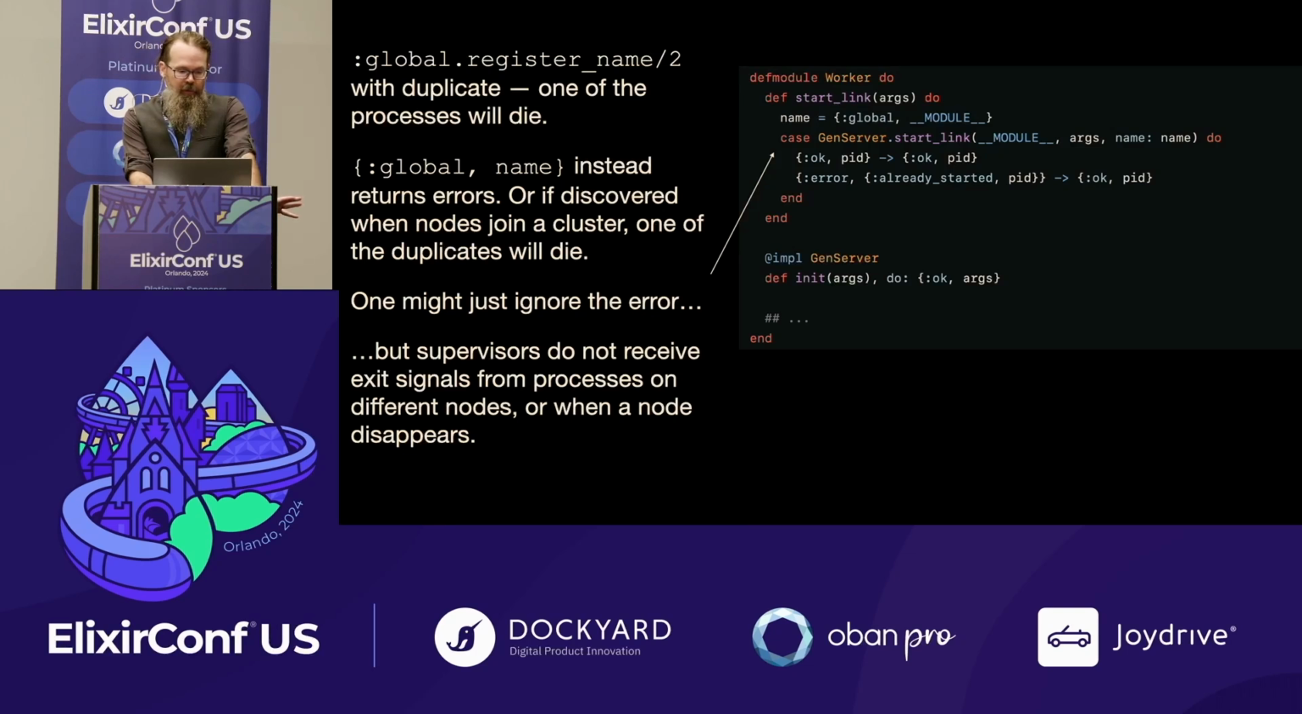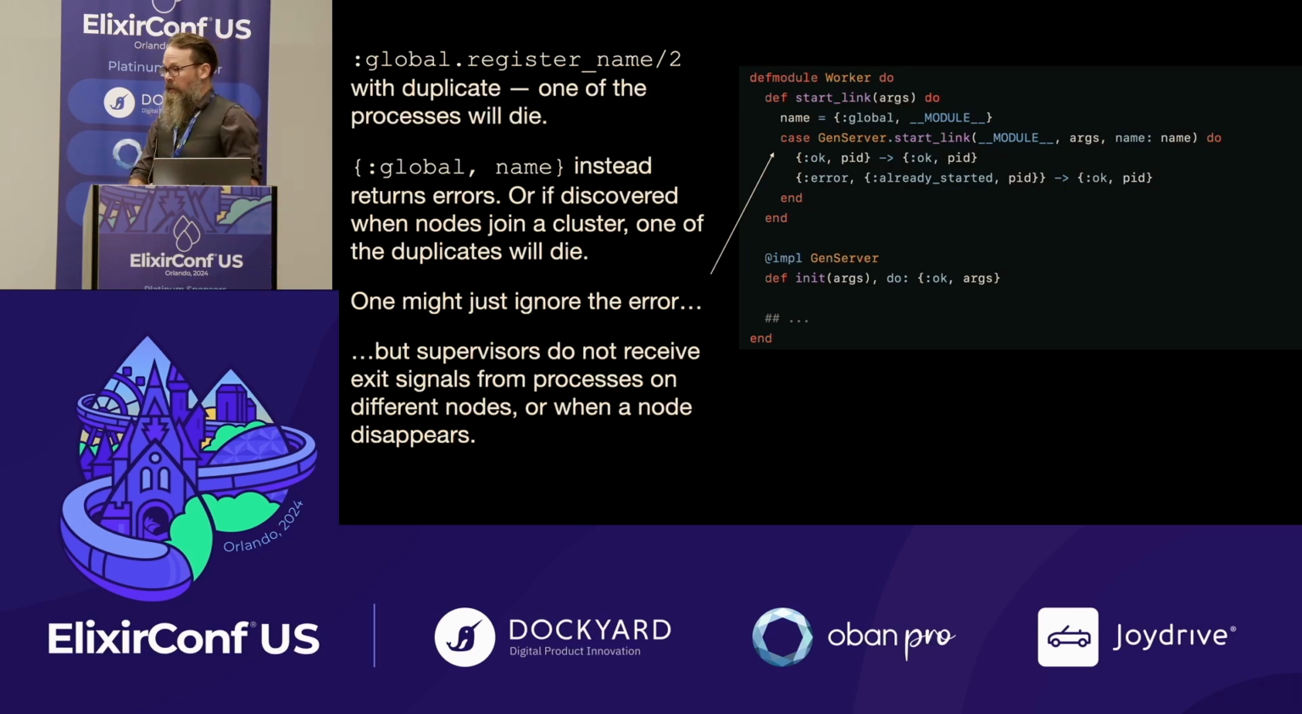But again, this does have some caveats. When you're using the global module directly and you're registering, when there's a duplicate, one of the processes will be automatically stopped. You can use callbacks to control this. But by default, it's just going to pick one, and one of them is going to stop.